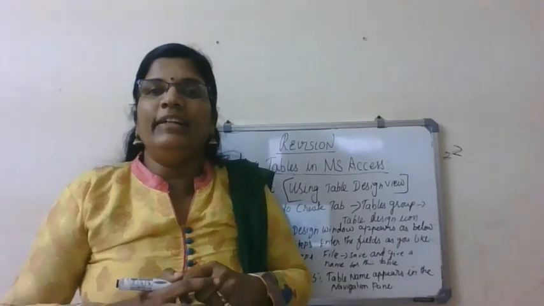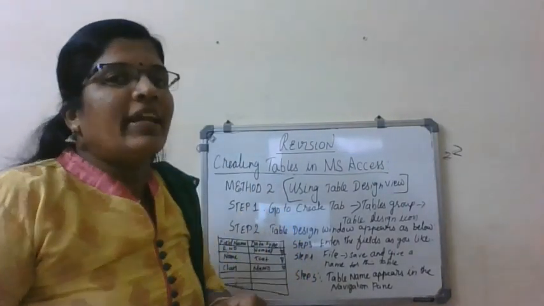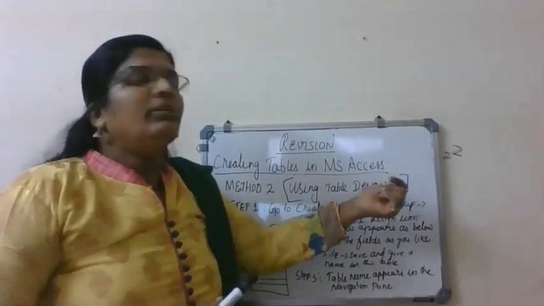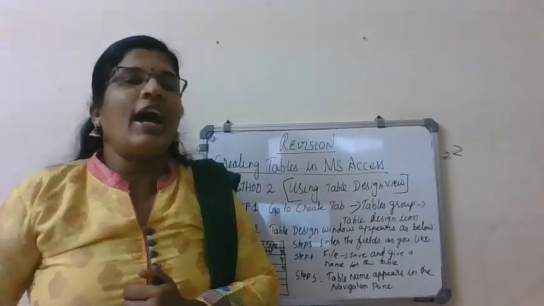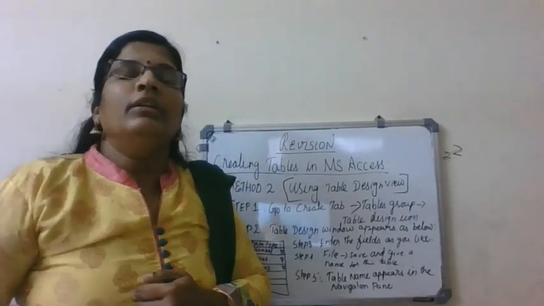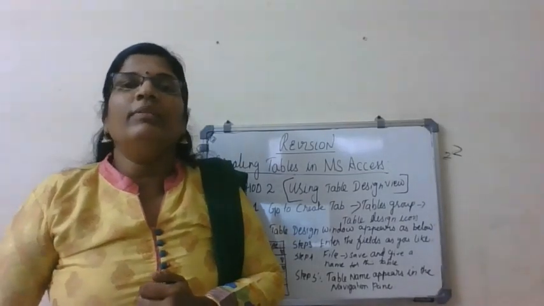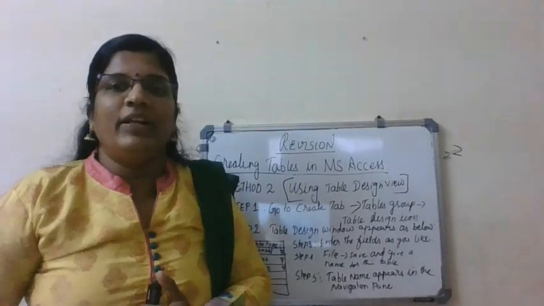You can just enter the data as you like. Got it? So this is the way we create a table using table design view. Got it? So these are the 2 questions you have to study today. Okay, so at any time I will ask you questions or I will conduct a test paper and you have to write the same steps as what I have given.